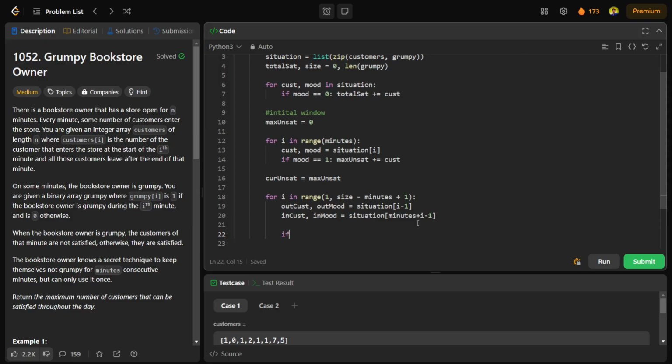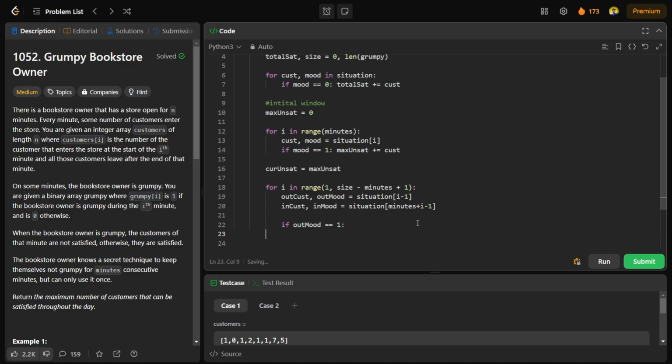Now, if at any point my out mode is equal to 1, that means I am removing some customers from here, like this contributed unsatisfied customer is going out. So I need to remove it from my current unsatisfied customer, minus the out customers. Similarly, if something is coming in my satisfied customer, that means the incoming mode is equal to 1, I will add it to the current satisfied customer.